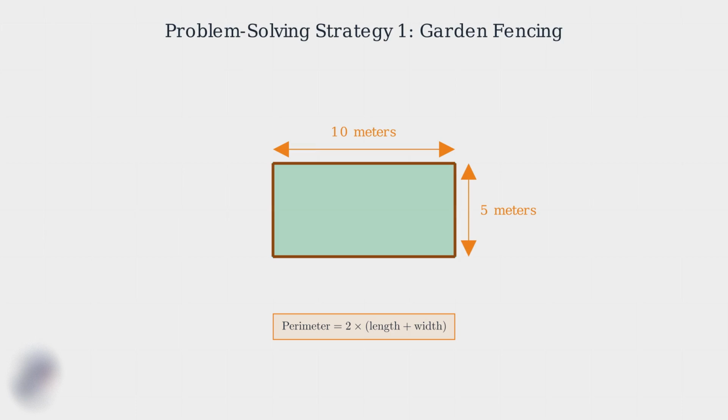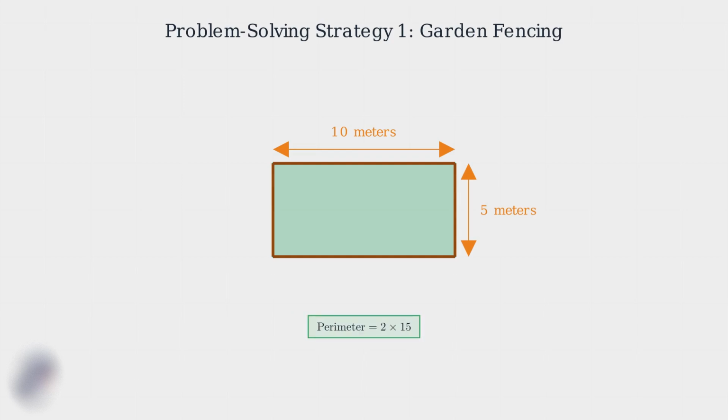This formula works because a rectangle has two lengths and two widths. Now we substitute our known values into the formula. The length is 10 meters and the width is 5 meters. So we have perimeter equals 2 times the quantity 10 plus 5.